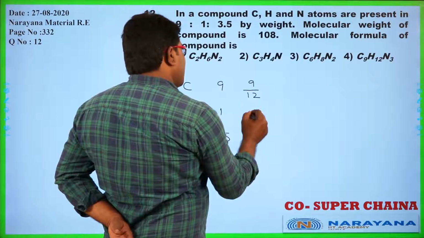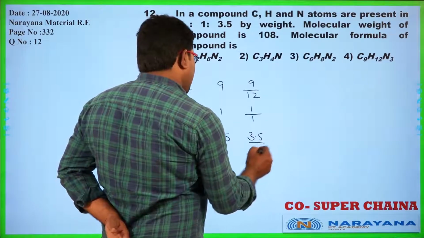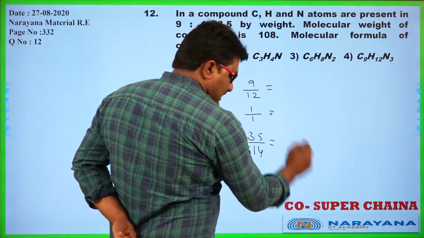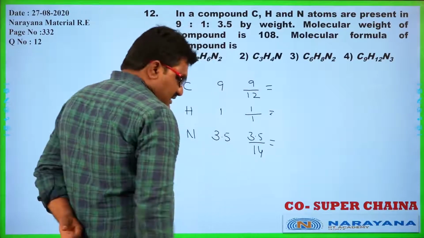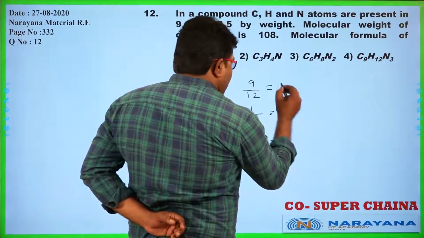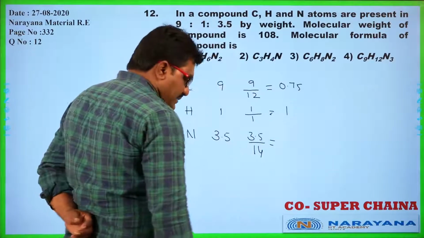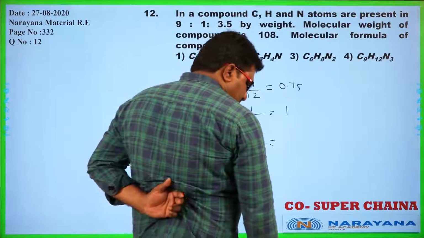We divide by the atomic weight: 9 by 12, 0.75, 1, and 3.5 by 14, which is nothing but 0.25.